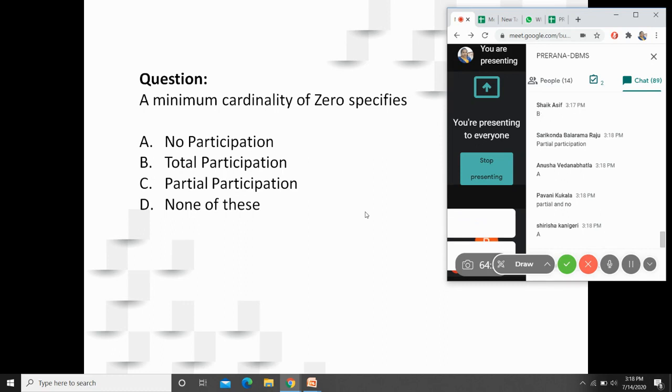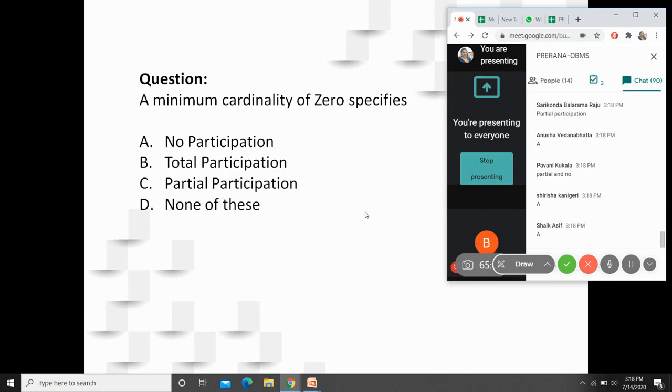Very good, Pavani. You opted for both partial and no. Still, any other answers? It's not A. It is partial participation. Balram is correct.